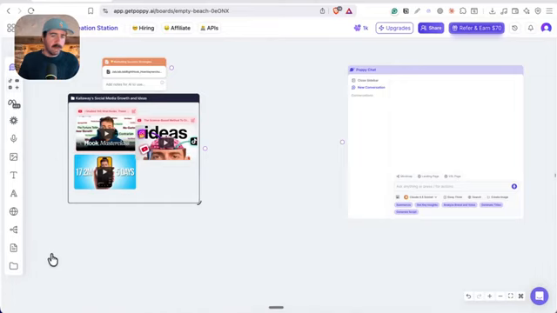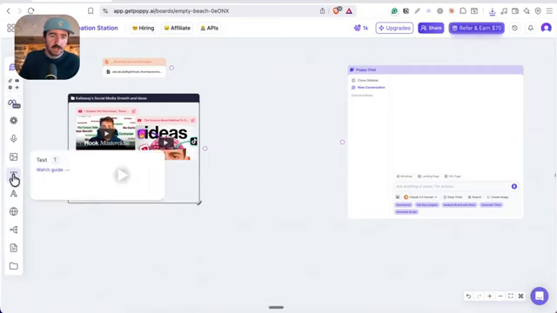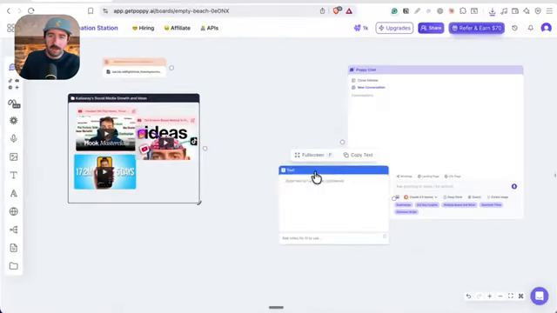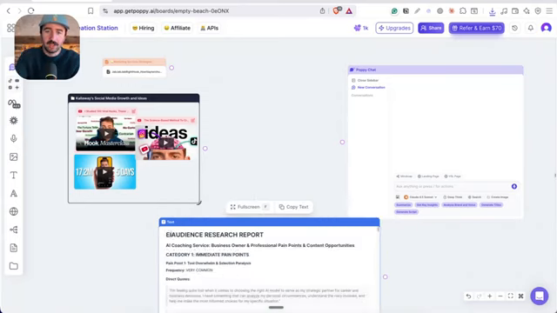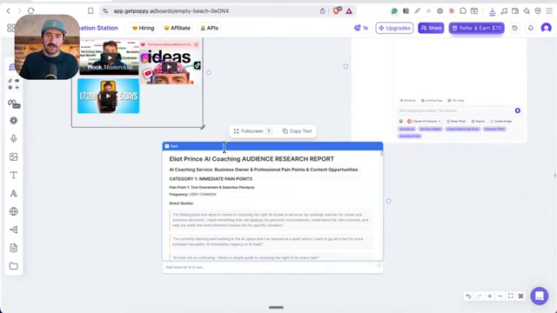Now, I also want to grab that markdown file that we created our ICP report from. Actually, I've just got the text of it here because we can just throw text into Poppy as well, rather than the whole file. So I can copy that report and place it in here. I'm just going to tidy that up to make it clear what it is. I like to be clear in everything I do for AI. Elliot Prince AI Coaching Audience Research Report, so we can reference it in any prompts later.